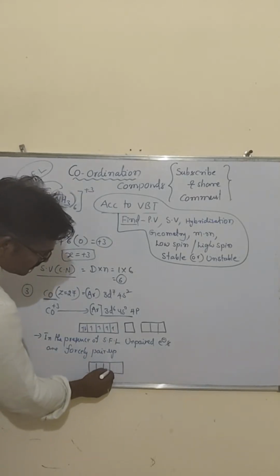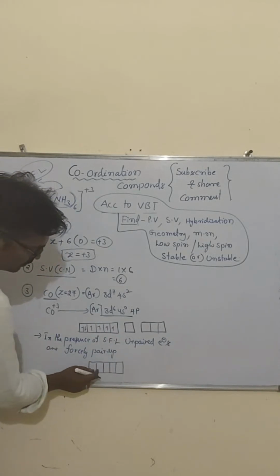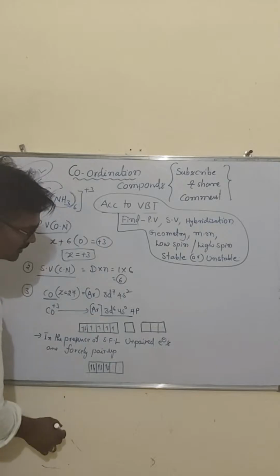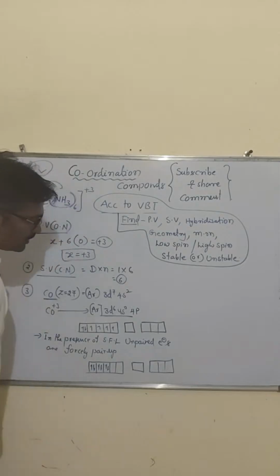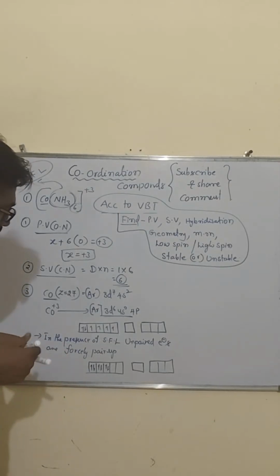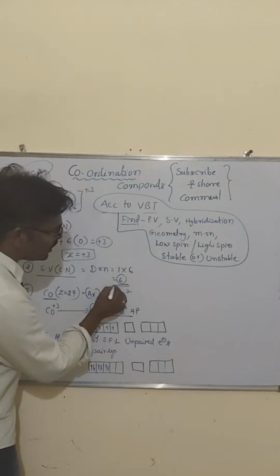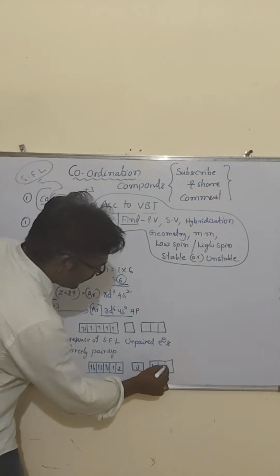How it is, look. With the pairing of these electrons, 1 2 3 4 5, right? Within the 3 boxes, 2 electrons you can get. Then the remaining boxes are vacant. Observe it carefully. Now, sir, how many vacant orbitals do we have to take? The required number of vacant orbitals equals the coordination number, so we take 6. 1 2 3 4 5 6.